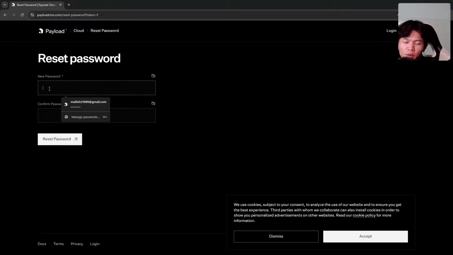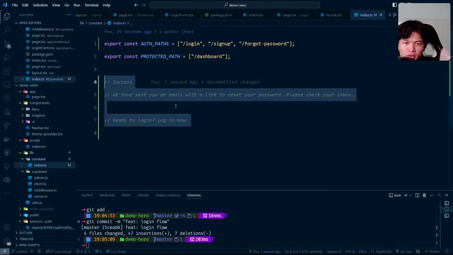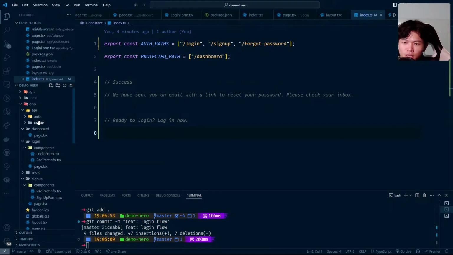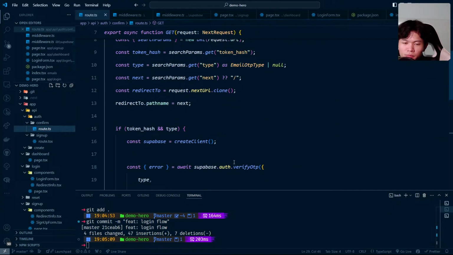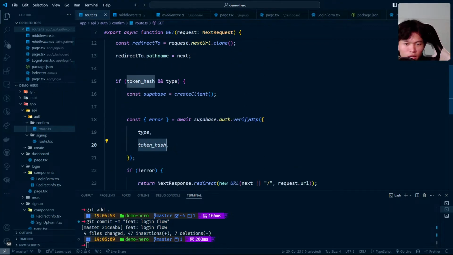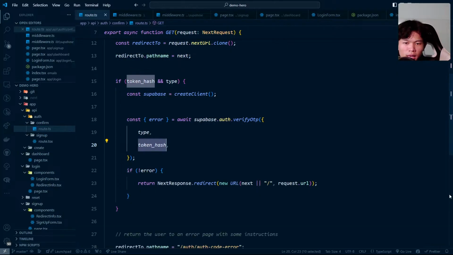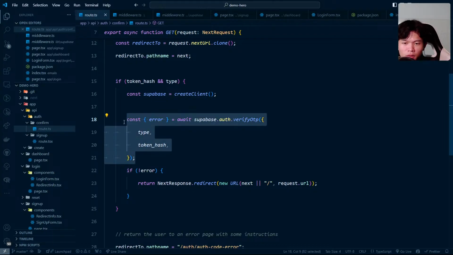Oh, but absolutely we can do that, because with Supabase and Next.js, they're going to send the confirm link with the token as well, which is the token hash right here. And then I can call the validation of the token hash in here. Not really sure about this. Maybe, all right, okay. I think that would be the process of that.